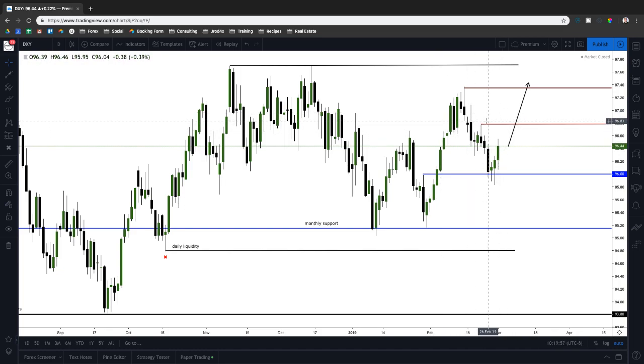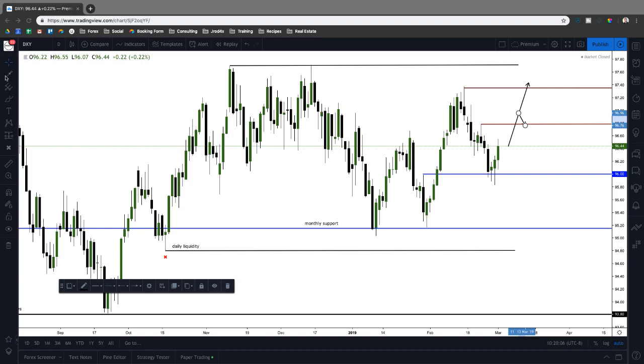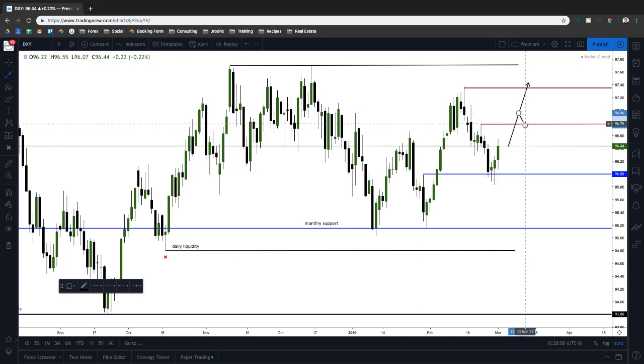But for this week, I would definitely like to see them continue pushing above this swing high. Once we get above here, we could have some sort of retest, and that will be an opportunity for us to go long, targeting higher prices, and we could see them continue above 97.40, 97.50, and so forth from there. So if you look at the overall price structure of dollar index on the daily chart,